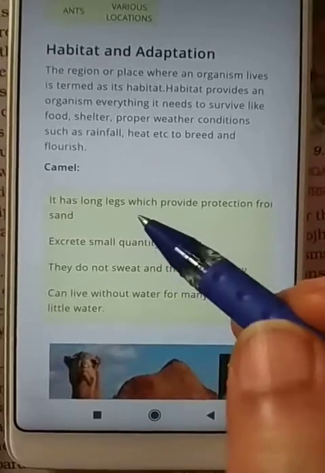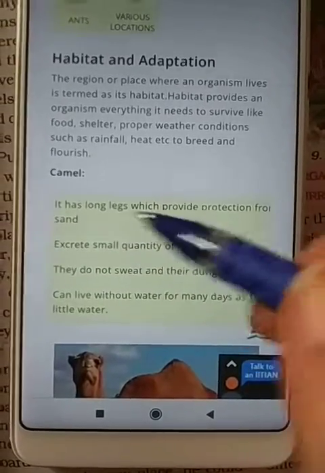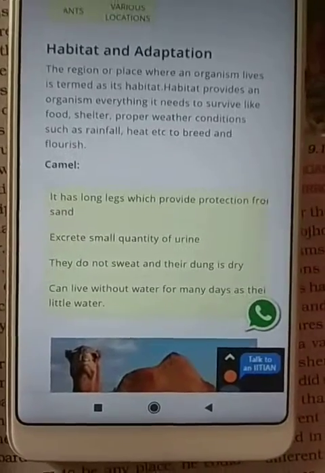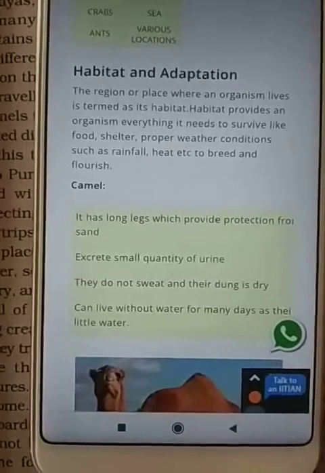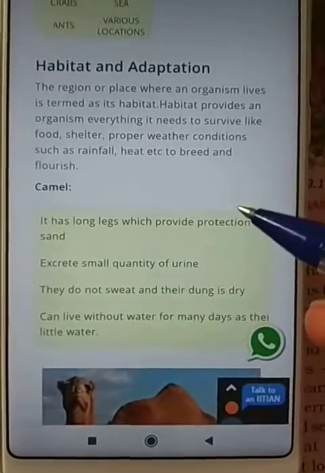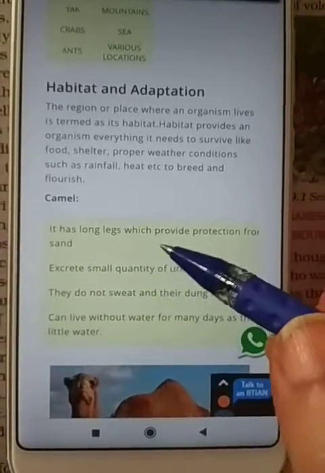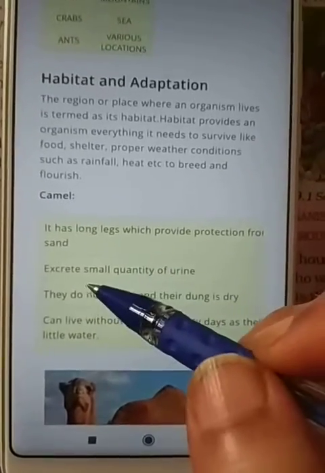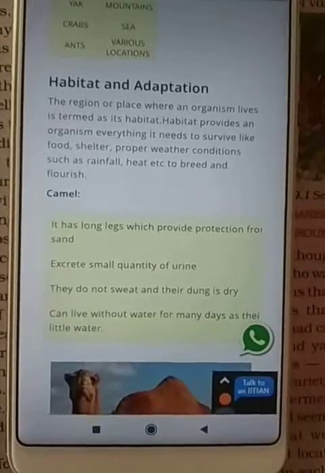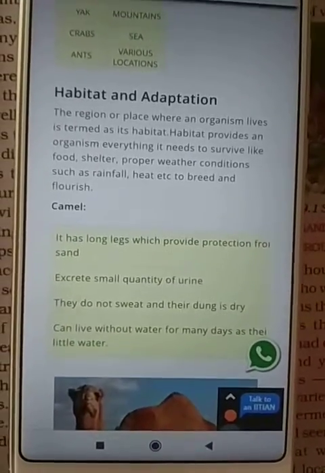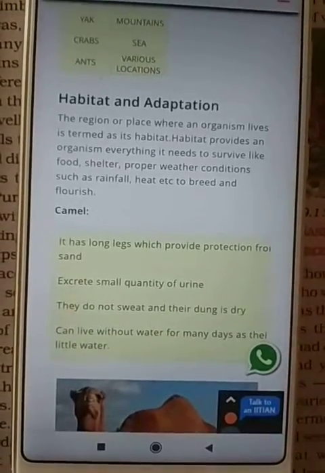Camel lives in desert, we know that. Other animals cannot survive in the desert because the camel has such adaptations which allow it to survive in sandy, desert areas. It has long legs which provide protection from sand. It excretes a small quantity of urine. It has the capacity to store water for a long duration because there is a scarcity of water in desert areas.